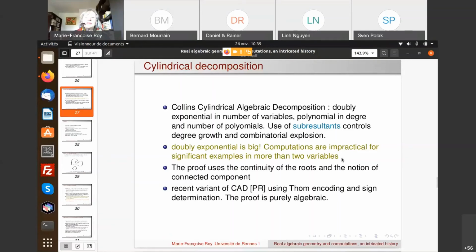But of course, doubly exponential is quite big, and even though this is a very nice method, computations are not very practical in more than 2 variables. What's interesting to note also is that the proof of Collins uses the continuity of the roots and the notion of connected components. So it's not an algebraic proof. You really need to know some geometry of the roots in order to prove that Collins' method is correct. And in fact, together with Daniel Perrucci, we made a recent variant of this CAD, which uses Thom encoding and sign determination with a purely algebraic proof.